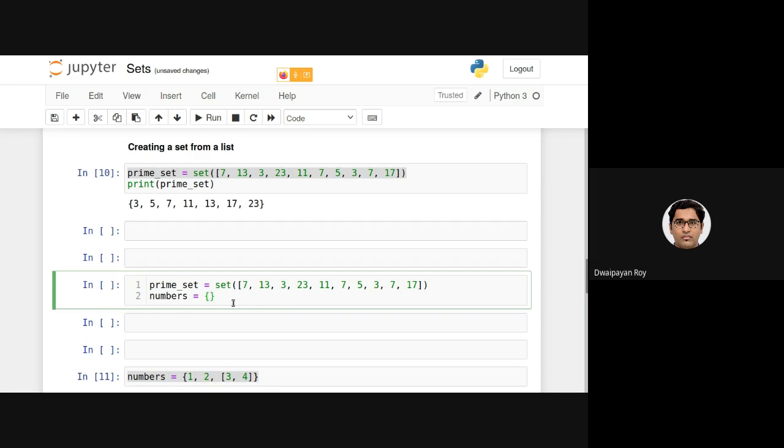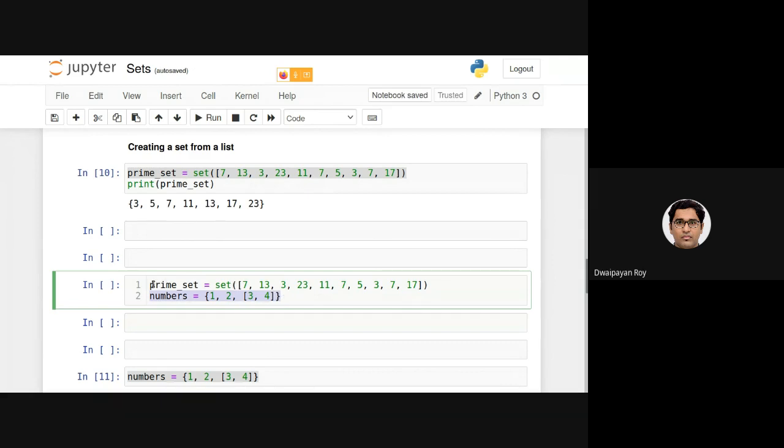But if I provide any valid item here, this will be considered a set. Eventually, I am providing one, two, and a list. Now, note that lists are mutable. That's why, as an item, a list cannot be present in a set. So that's why this is giving me an error.